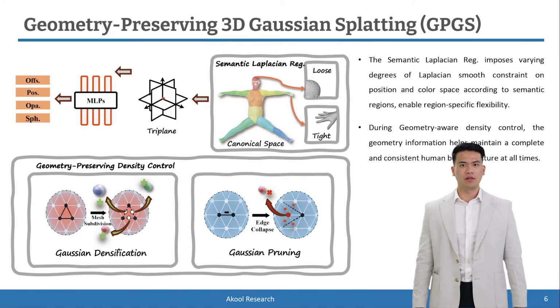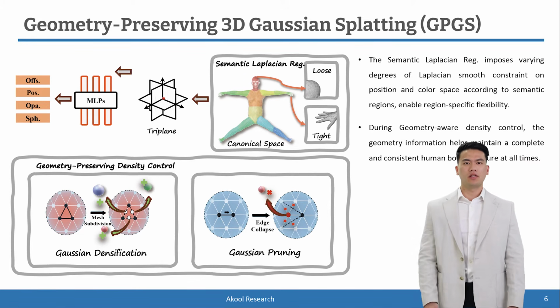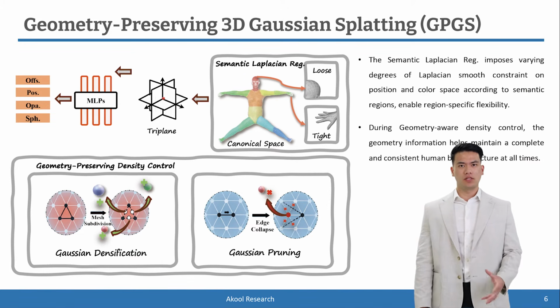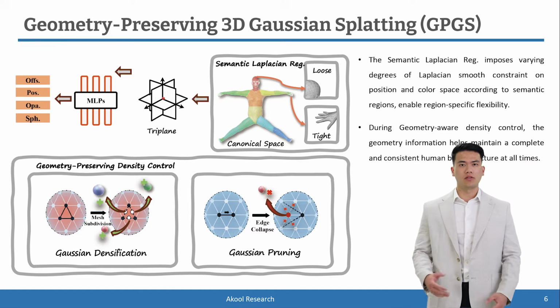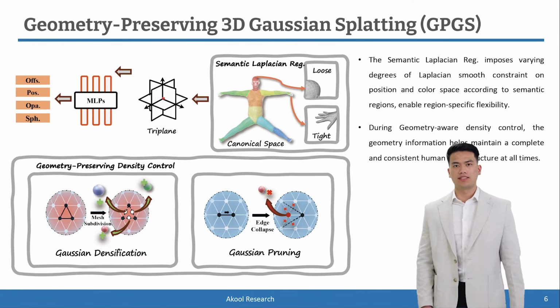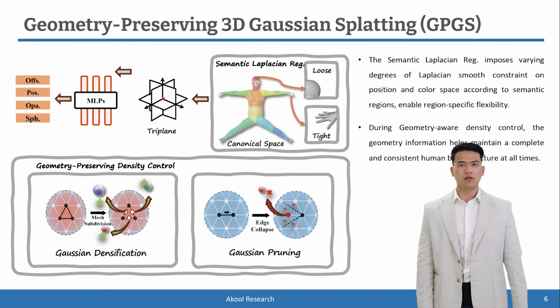To model the avatar representation, all vertices are fed into a learnable triplane to extract vertex-wise features. These features are subsequently passed to MLPs to predict the geometry and appearance attributes of the Gaussians, respectively. The entire modeling process occurs in canonical space, and we finally map this canonical space into posed space using linear blend skinning based on the SMPL framework.